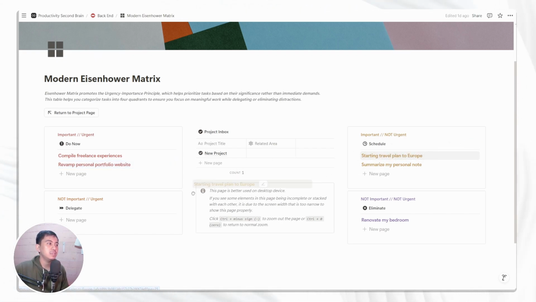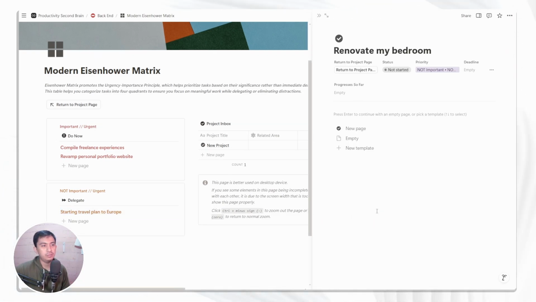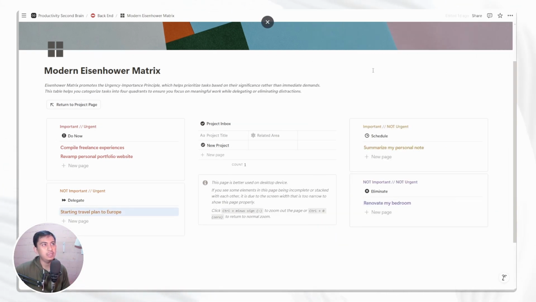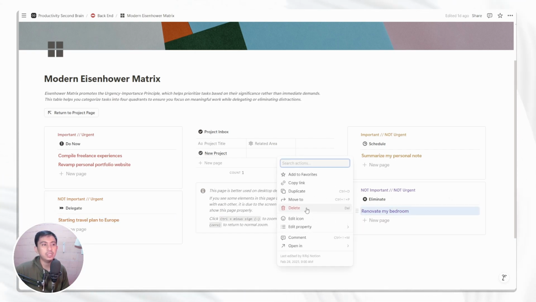But I think this is not really as important for my future, but my well-being is at stake, so it's urgent. I need to have a travel plan to Europe. And yeah, you see that renovating bedroom is not really important and urgent. If you click it to see the details, which is not yet ready here, but let's say you observe it and it's not really important and not urgent, you can delete it.